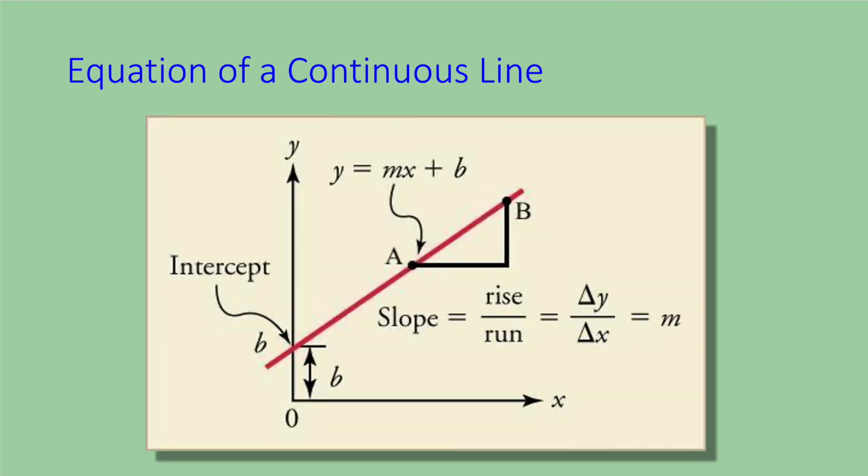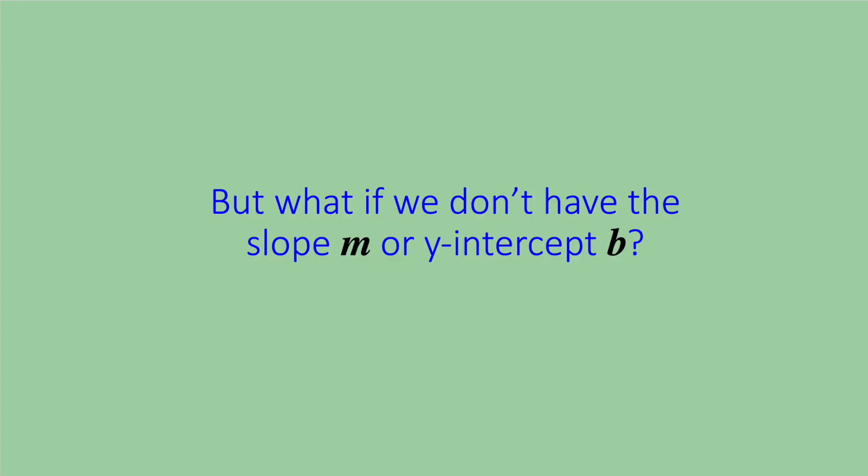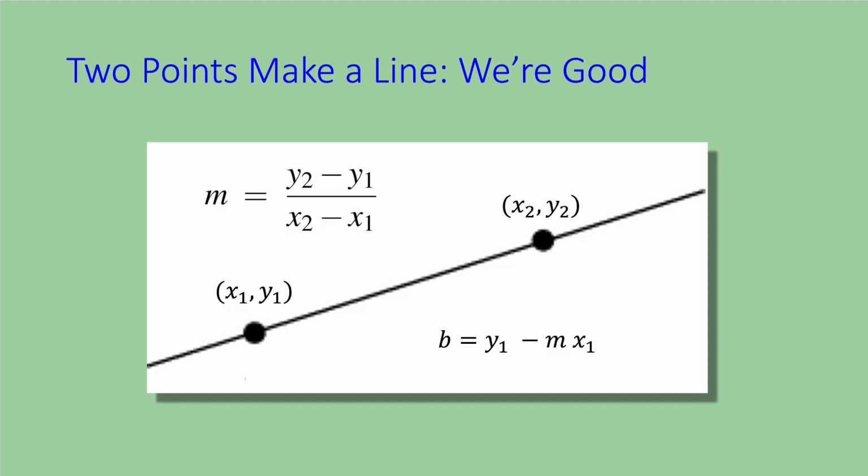In the beginning, or shortly thereafter, we had the equation of a continuous line, an explicit formulation where y equals mx plus b. But what if we don't have the slope m or y-intercept b? Given 2 points, we can compute the slope m and the y-intercept b. With that in hand, we can compute y for any position x on the line.